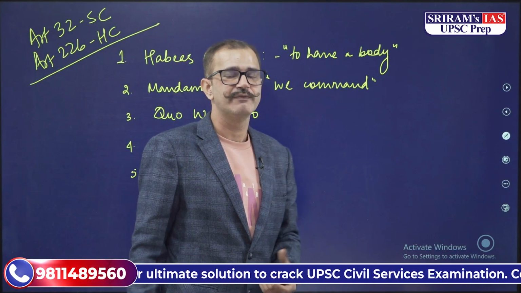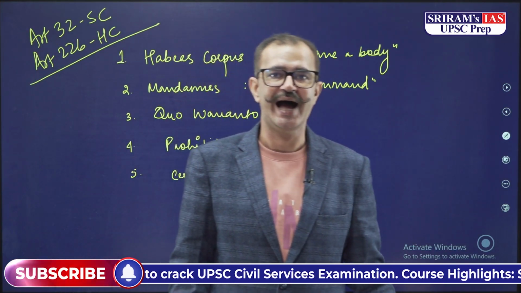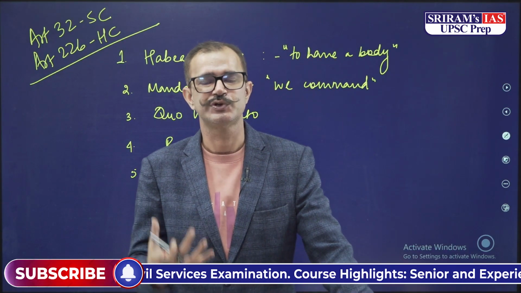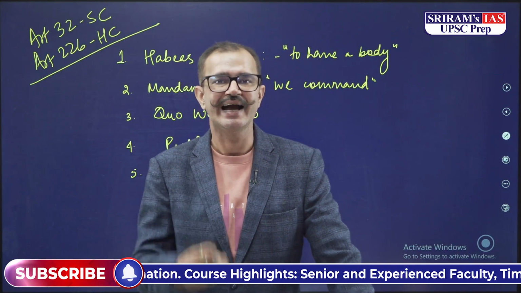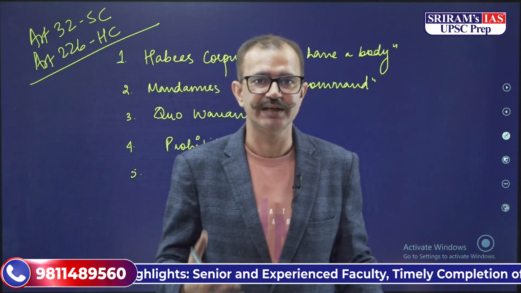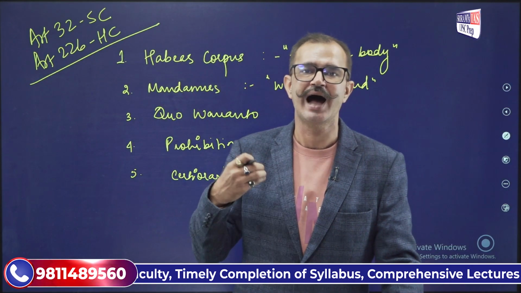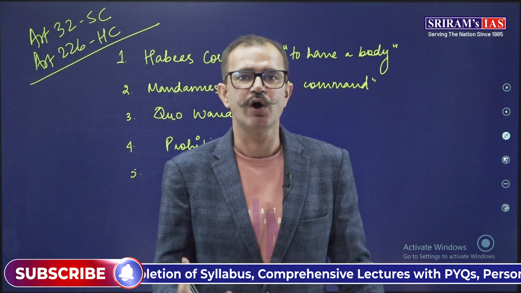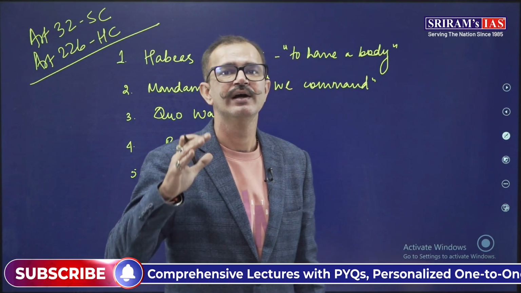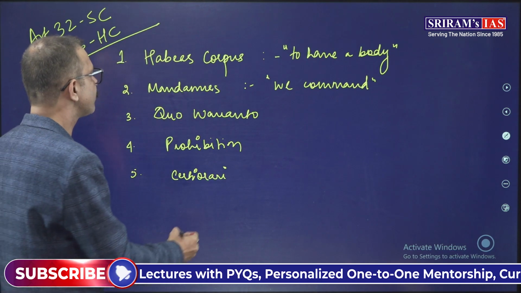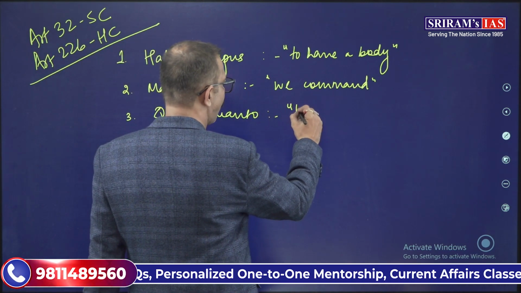Mandamus is we command, where if a public official has not done his duty properly, or has denied and said that he is not doing his duty, then the High Court or the Supreme Court can command the public official to conduct his duty dutifully. Then we have quo warranto, that means by what authority?